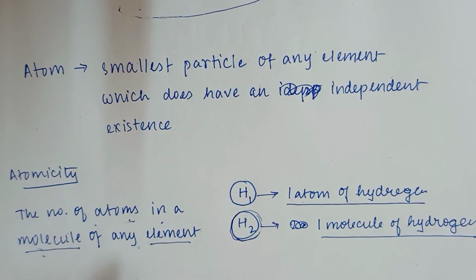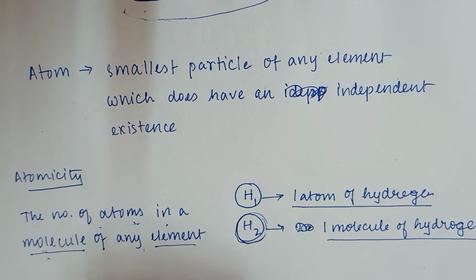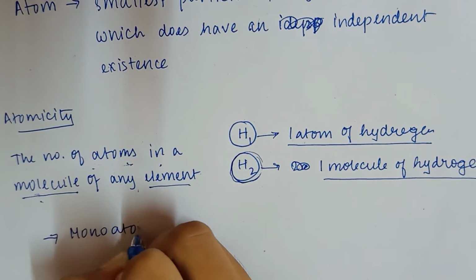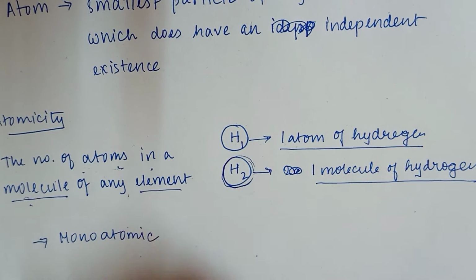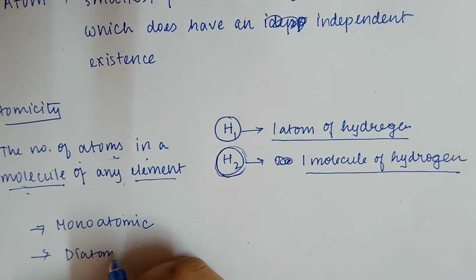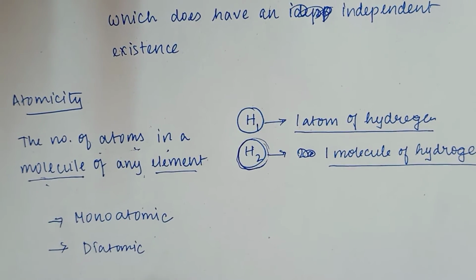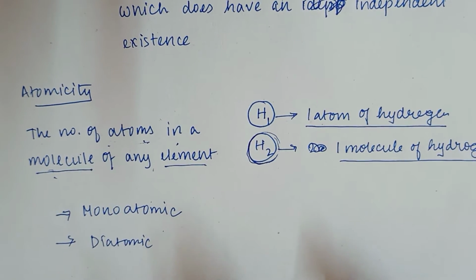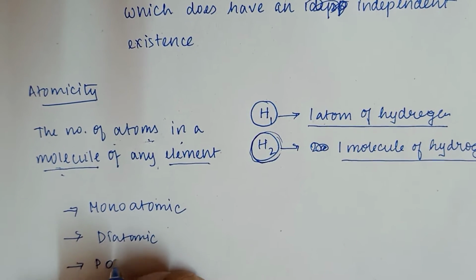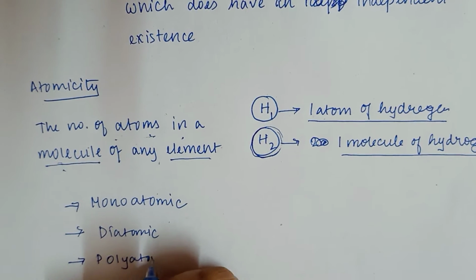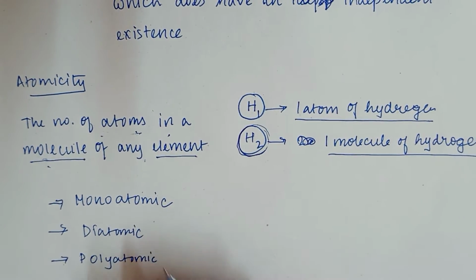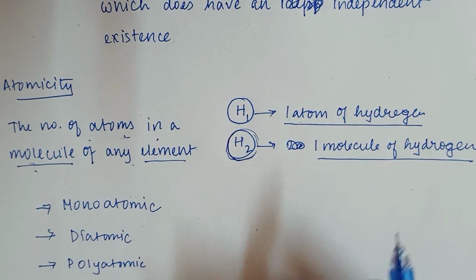Now here there are several types of atomicity: monoatomic, diatomic, triatomic, tetraatomic, octatomic. There are more, but in short you can also write polyatomic. Polyatomic means more than two atoms. If more than two atoms are present in any element, that means it has a polyatomic molecule.